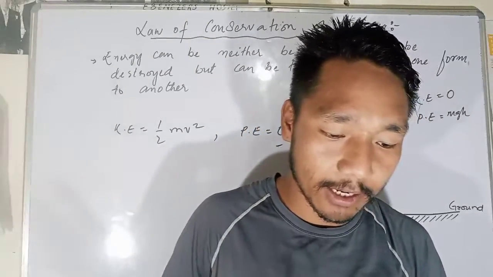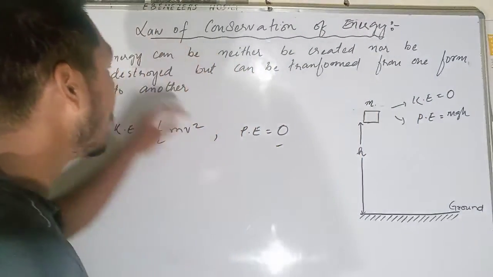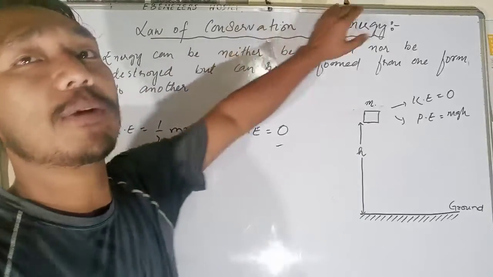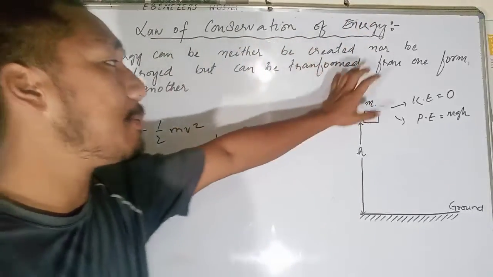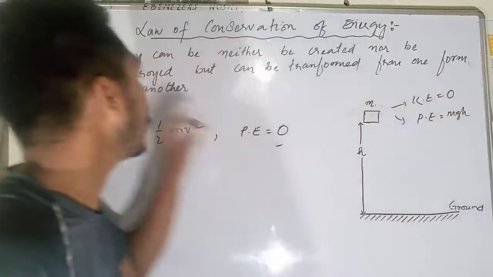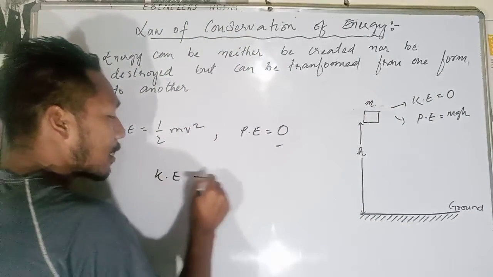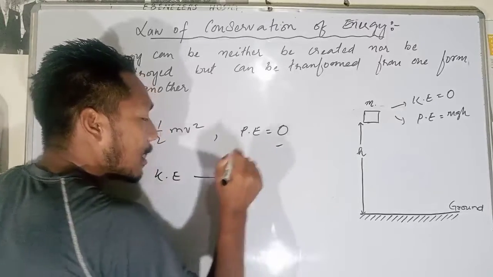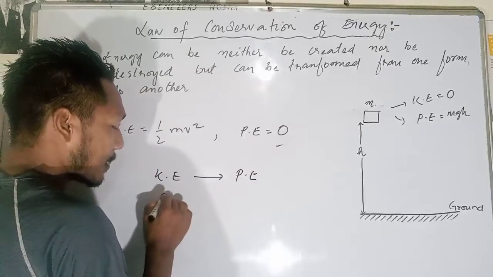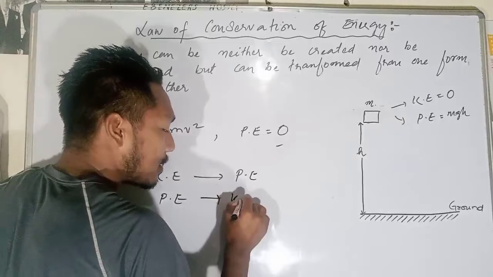So that is what we are learning: the energy can neither be created nor be destroyed, but it can be transformed from one form to another. It may be converted from kinetic energy to potential energy, then potential energy again will be converted to kinetic energy again.